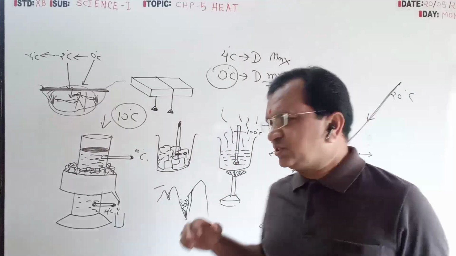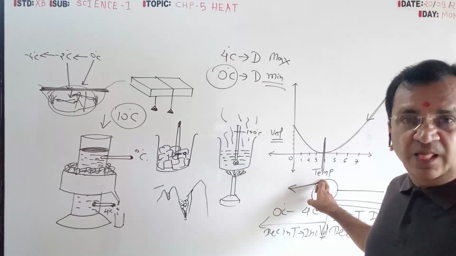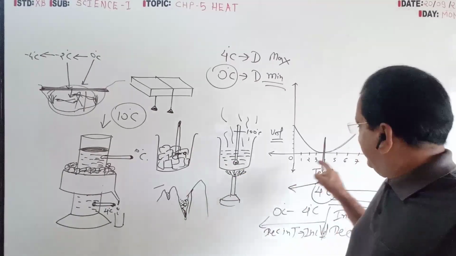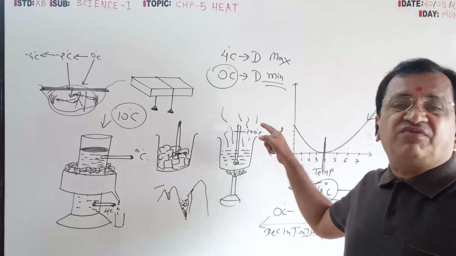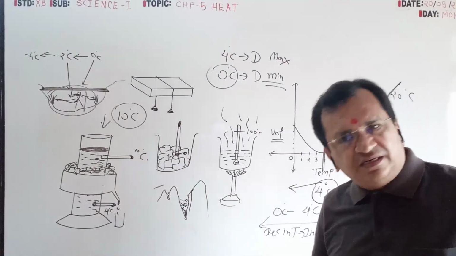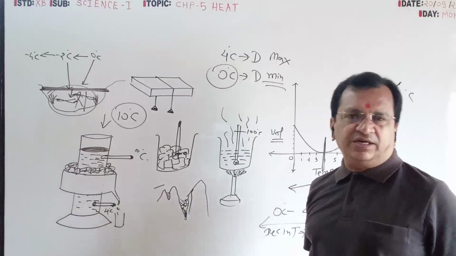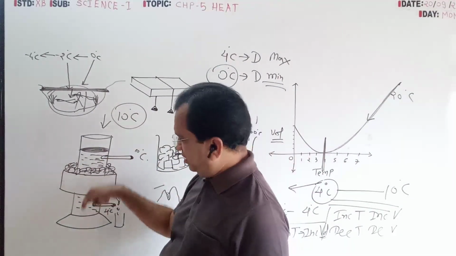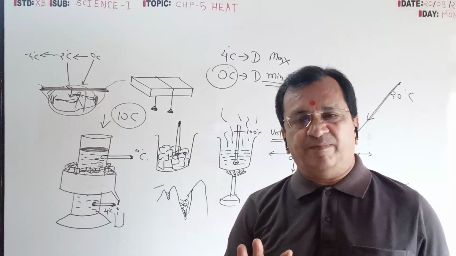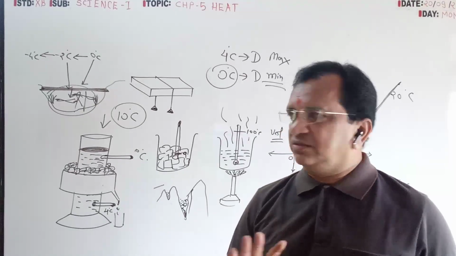So slowly when temperature decreases, it comes to 4 degree, minimum volume, maximum density, goes down. Then instead of decreasing, the volume increases, density decreases, so it floats. At 0 degree it converts into ice, and this temperature now will not go down because this is heavy density, less volume, 4 degree temperature.